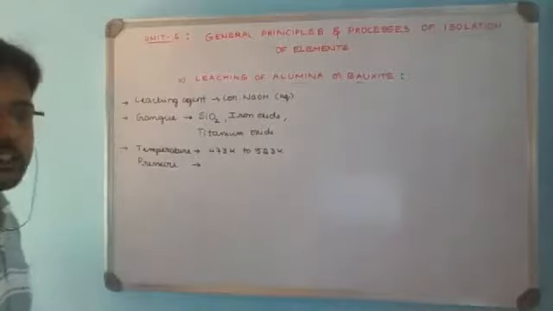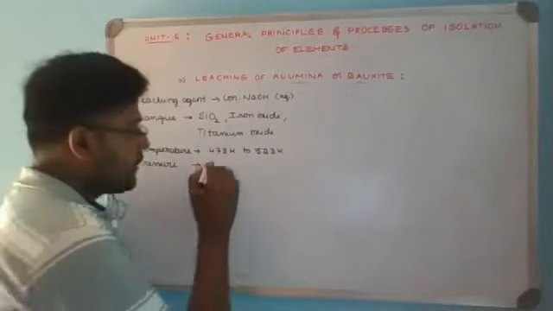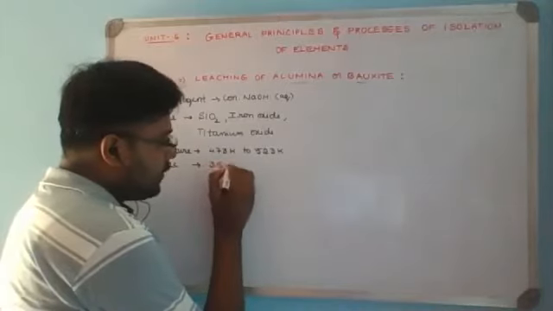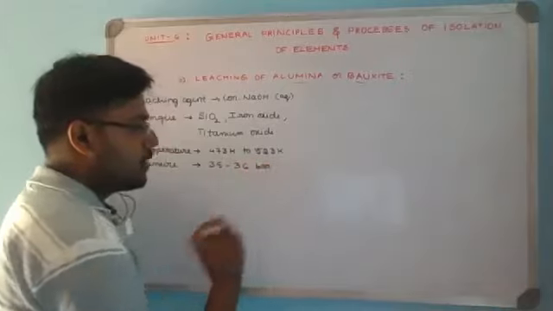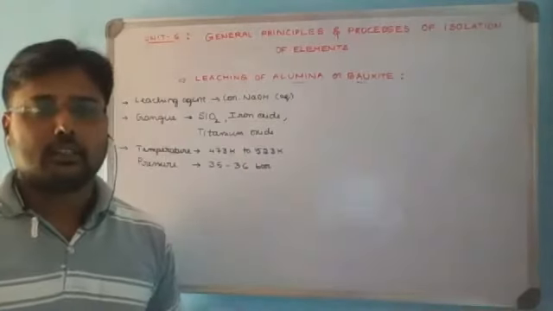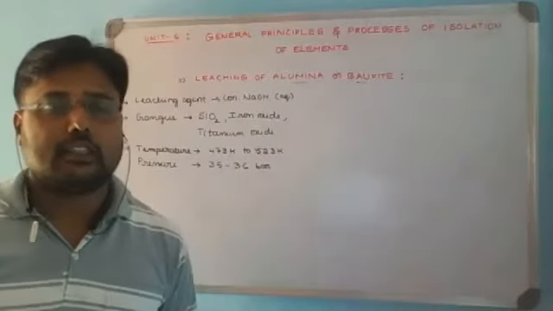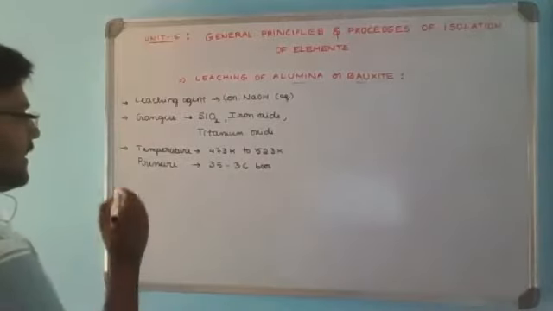Then the condition of pressure: a suitable pressure requirement of nearly 35 to 36 bar. That is, from atmospheric pressure, 35 to 36 times higher pressure is required for the respective leaching of the ore alumina. Now these are the conditions.